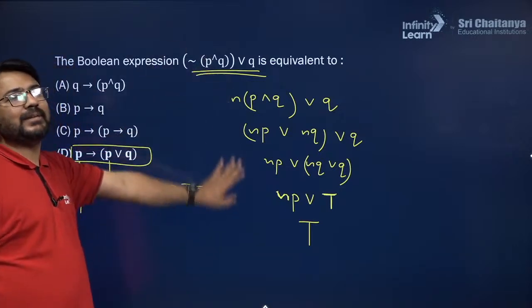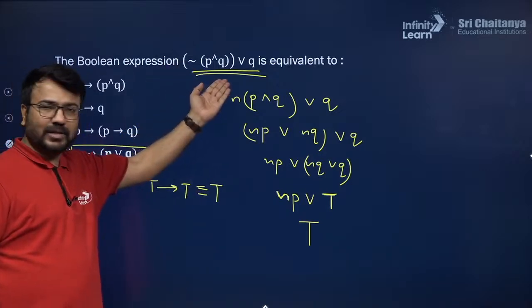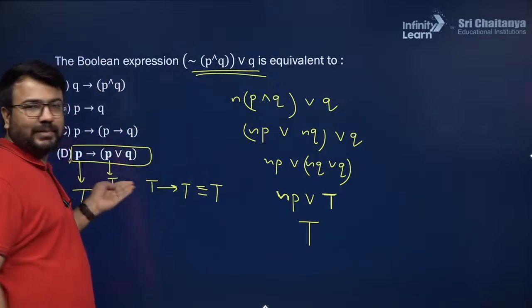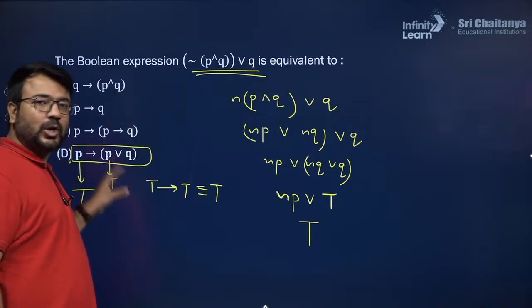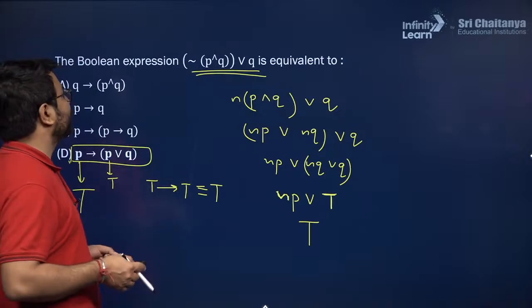Moreover, this question can be done with the help of truth tables. You can make the truth table of all these, and you will find one of them, the D option, is a tautology. Hence D option will be the final answer over here.